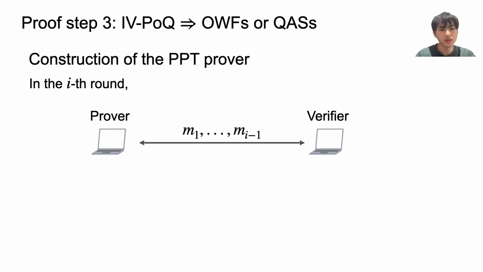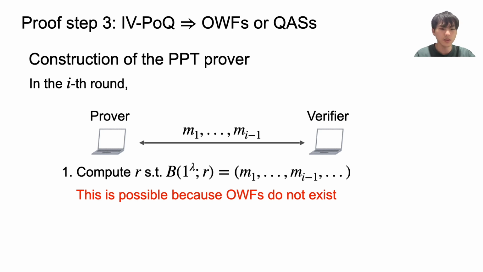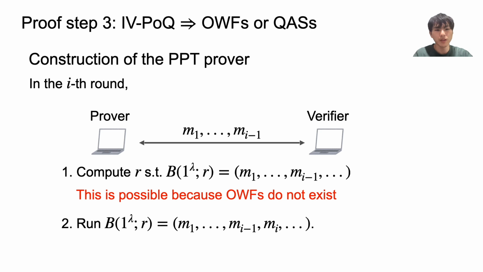In the ith round, the PPT prover takes the exchanged messages as input, and it computes the randomness R, with which the PPT algorithm B outputs the transcript that is consistent with the given messages. This is possible because we are assuming that one-way functions do not exist. After that, the prover uses R and runs B to obtain the ith message mi and outputs mi. By repeating this, the PPT prover can simulate the behavior of the QPT prover and breaks the soundness of IVP or Q.